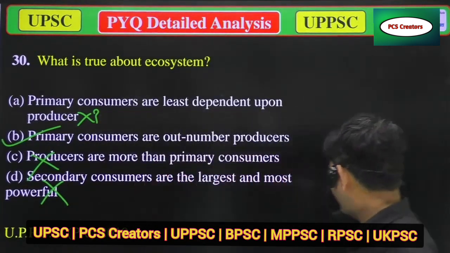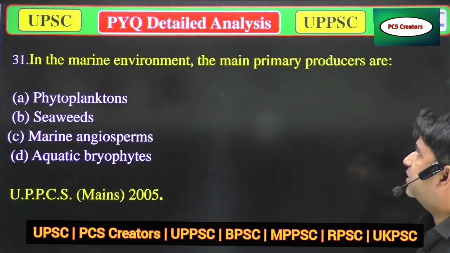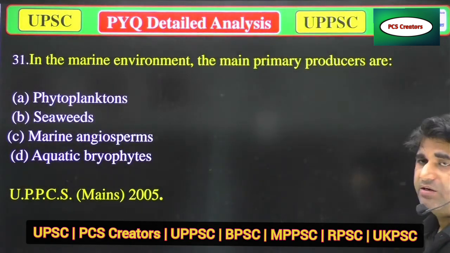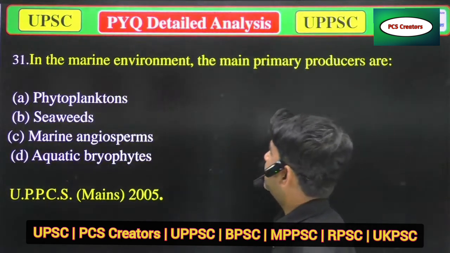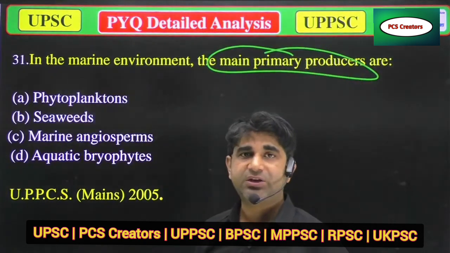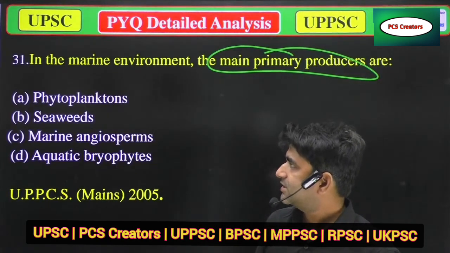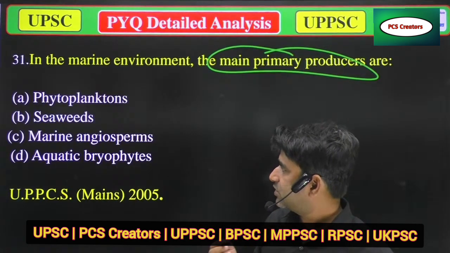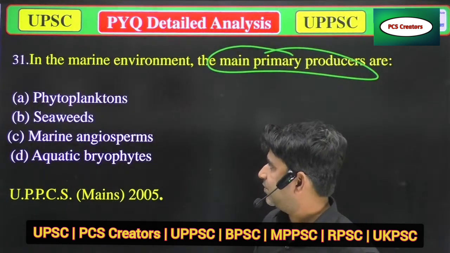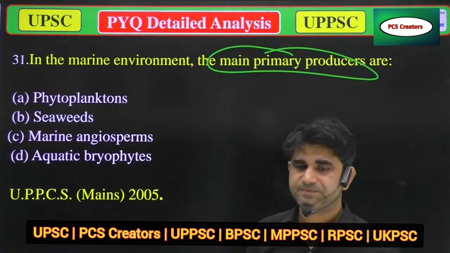Now we'll move to the next question. In the marine environment, the main primary producers are: option A, phytoplanktons; option B, seaweeds; option C, marine angiosperms; and option D, aquatic bryophytes. Now answer this question. Everyone, do it fast.